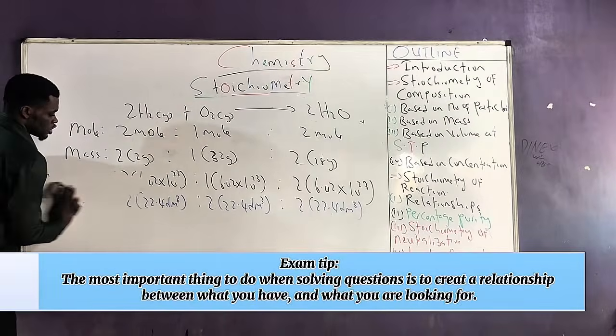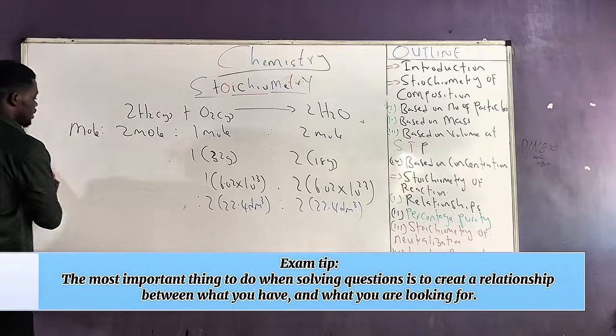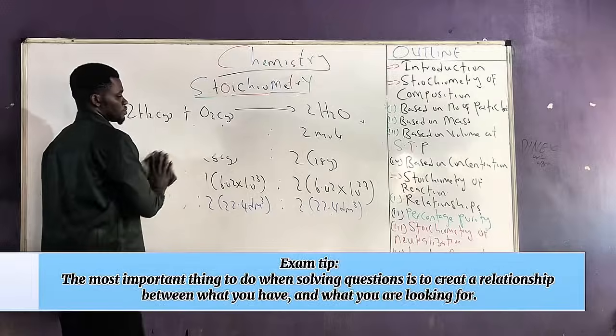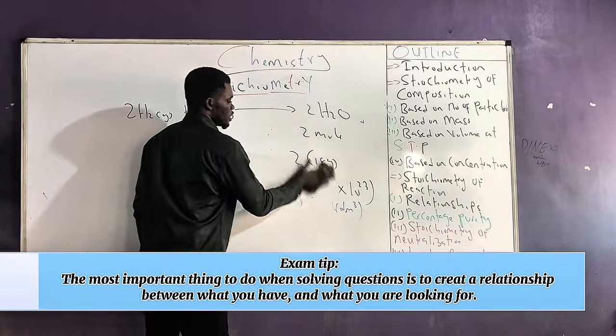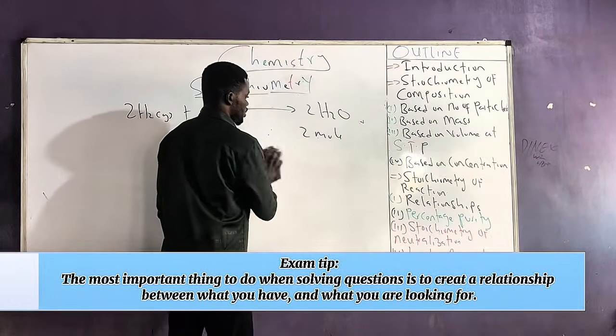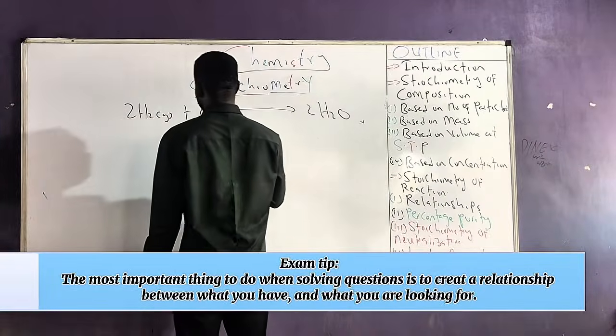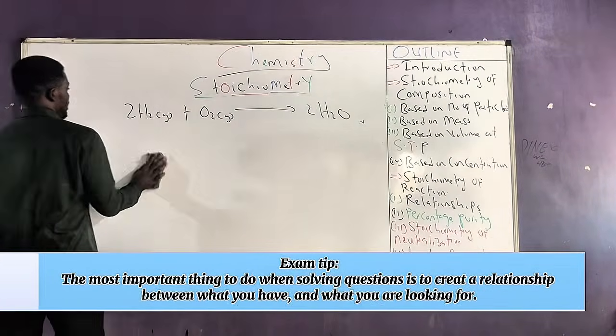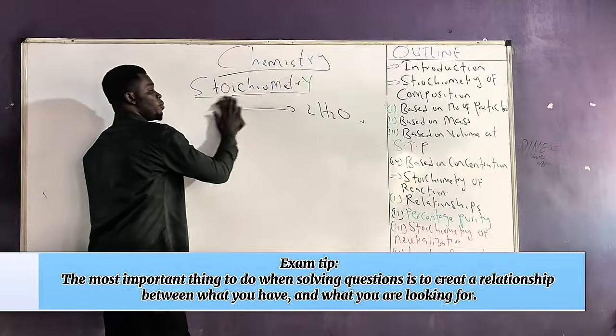So the first relationship we'll explore is the mole-to-mole relationship. The mole-to-mole relationship is a stoichiometric relationship where the known and the unknown are both expressed in terms of mole.